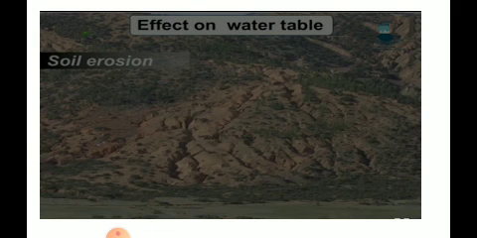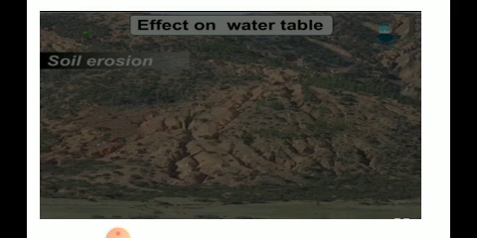As I told you just now, as the trees and forests are being cut down, the water just takes away the topsoil. The topsoil consists of the nutrients, the essential minerals which are essential for plant growth. Understood? So here, if the trees are being cut down, the soil is being eroded along with the rainwater. It is being washed away, and the topsoil is eroded along with the nutrients present in it.